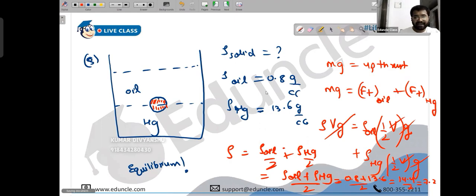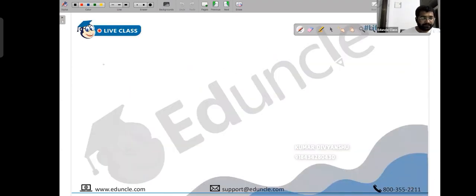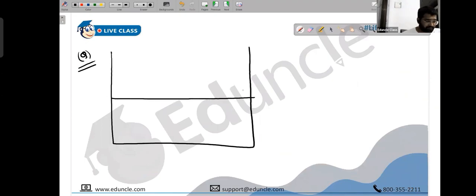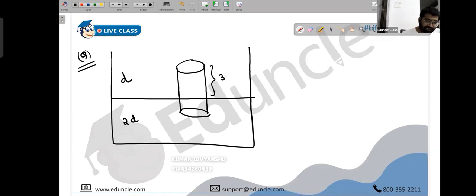A very similar question I want you to do right now. Moving to the next page. Okay, here we go. They have given us a cylinder this time, like this. The liquid above has density D. The liquid below has density 2D, but it is not exactly symmetrical. This much length is 3L by 4, and this much length is L by 4. You need to find the density of the cylinder.